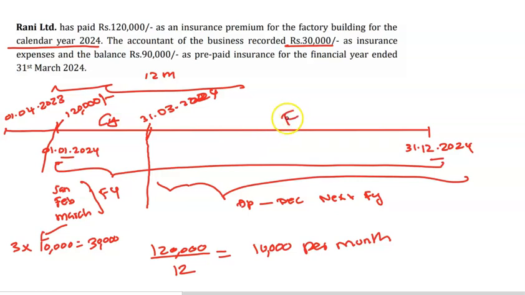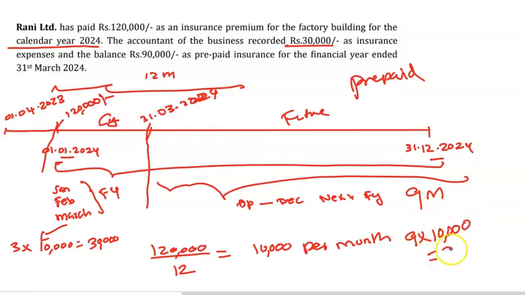And this is future, next year. For the next year, they have paid in this year. So this is called prepaid. That is an advance payment, right? For the next year, we are paying this year. So it's a prepaid amount or advance amount. There are 9 months remaining. So 9 months into 10,000 is 90,000.